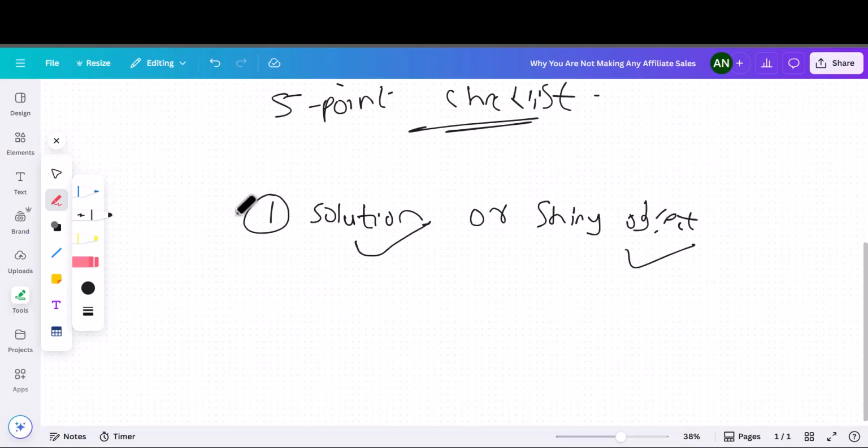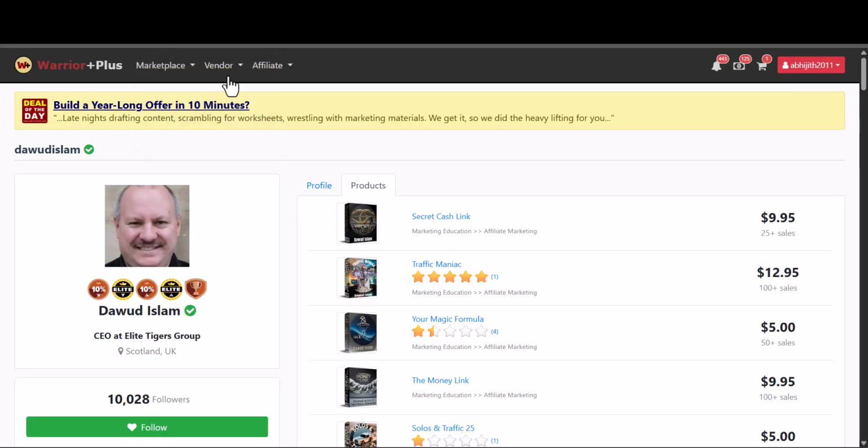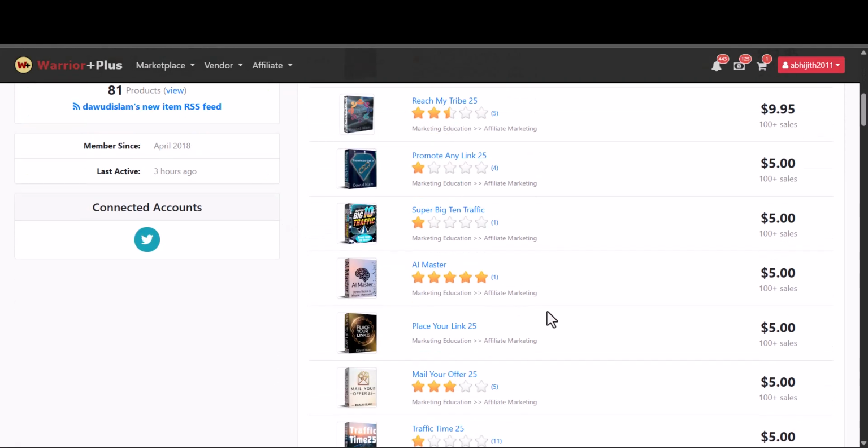All right, so let's go back. The second criteria that I use to vet my offers is checking vendors' ratings. So for example, let's check it out again. This Secret Cash Link is from Daud Islam, right? I went to WarriorPlus and checked his profile, and you can see the average rating that he has.